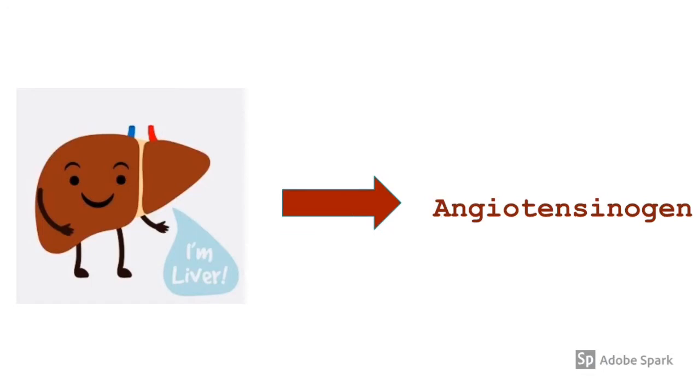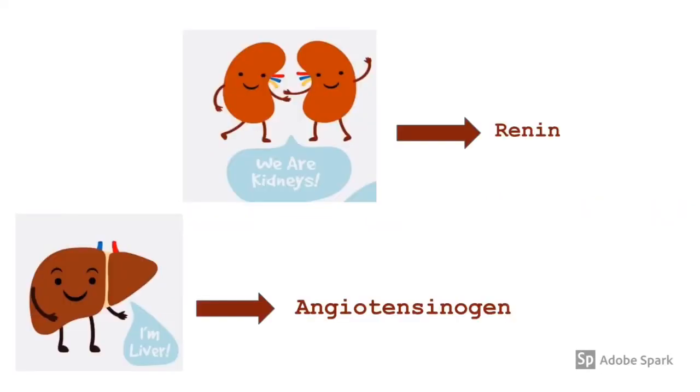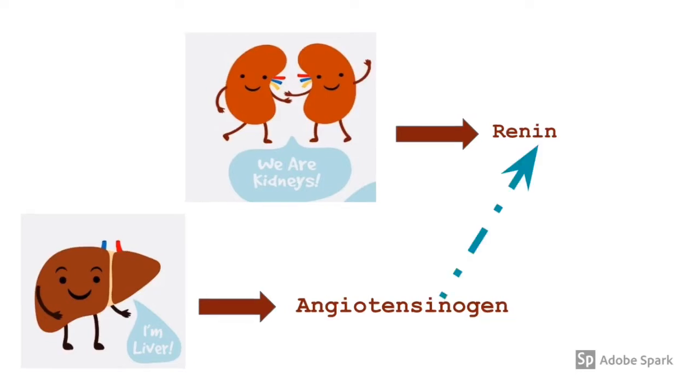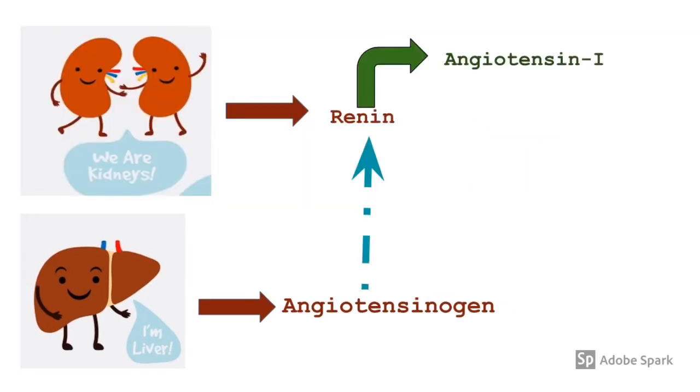So this is the liver, from where we get angiotensinogen. The liver gives out angiotensinogen and the kidneys secrete renin. Just keep this in mind. This angiotensinogen from the liver always reacts with renin, and when angiotensinogen reacts with renin we get angiotensin 1.